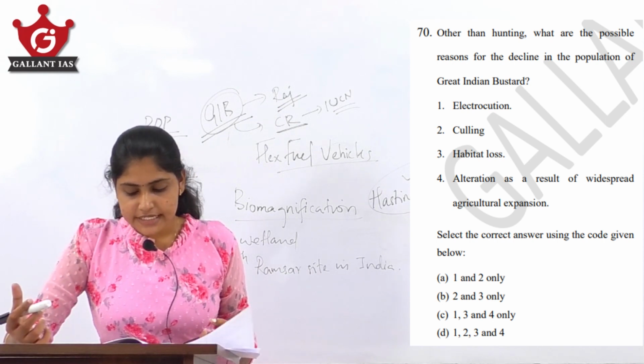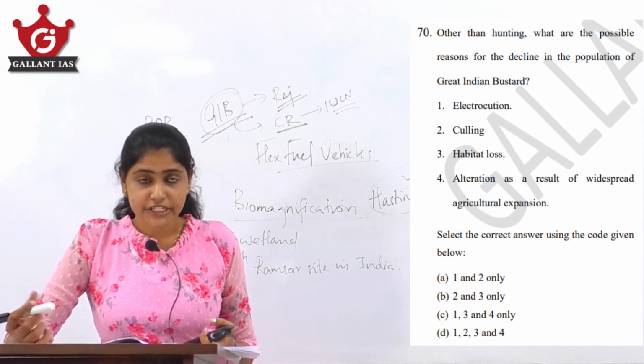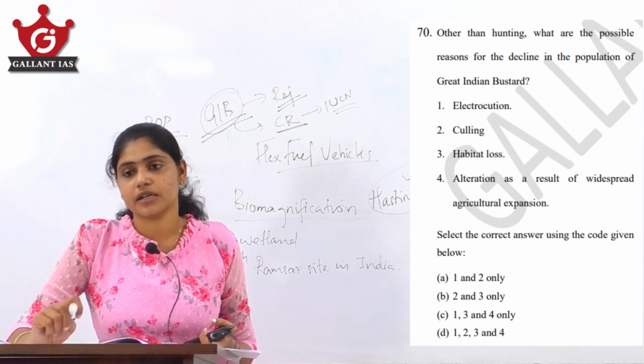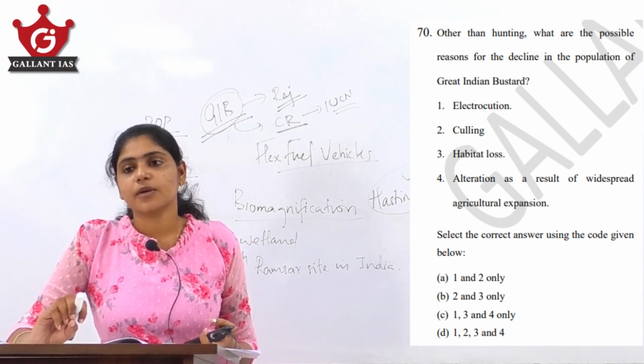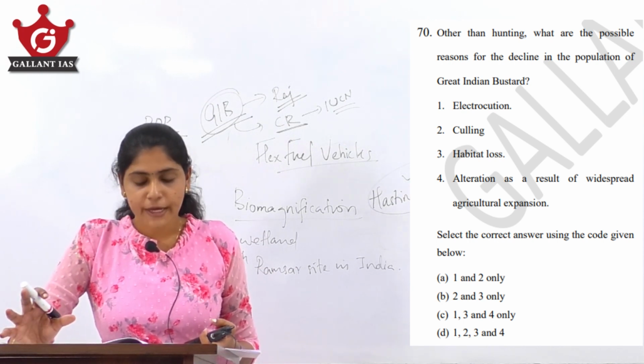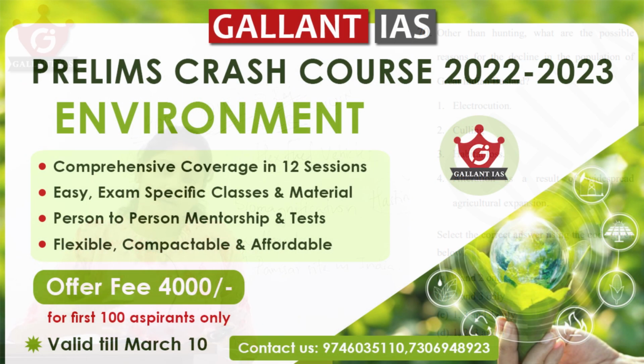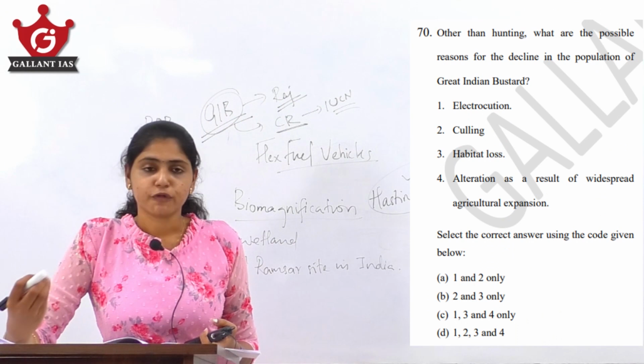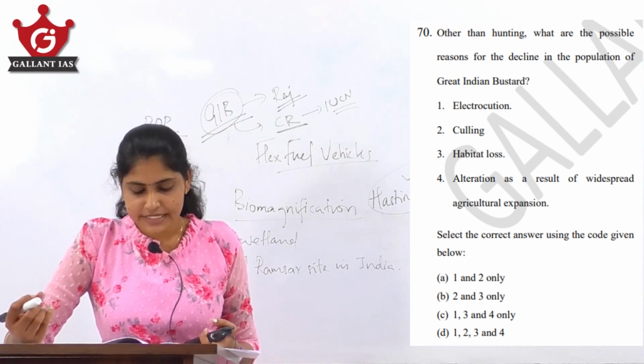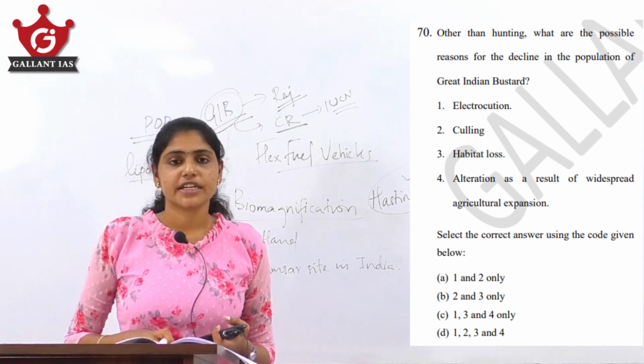Then, alteration as a result of widespread agricultural expansion. Yes, this particular bird is something that you can see in vast expanses of grassland. But since the land is changing for widespread agricultural expansion and all, it is not getting its habitat. So, 4 is also a possible reason, but 2 is given as culling.